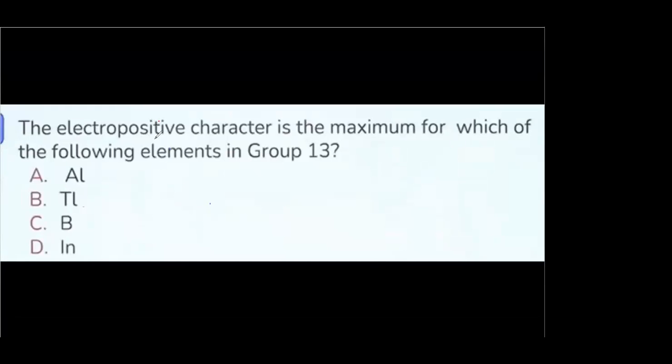Now, electropositive character. The electropositive character is maximum in which of the following elements? Can you guess? Aluminum. Very good. Aluminum, because it is most reducing, so electropositive character is maximum here.